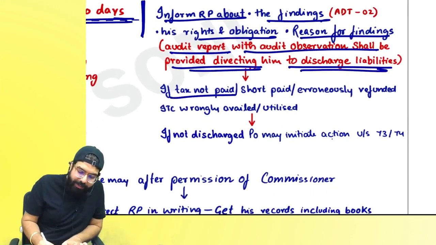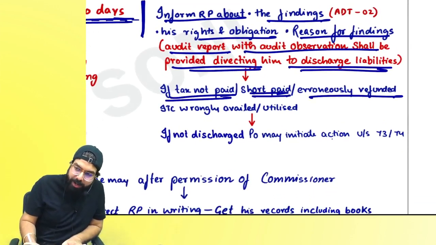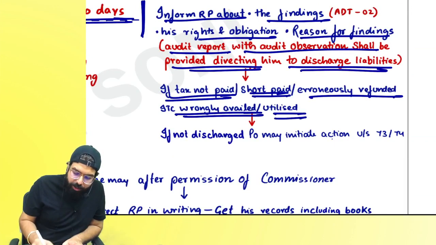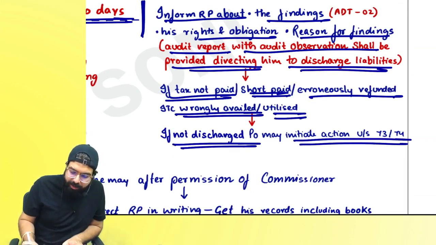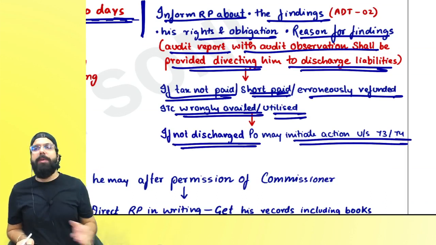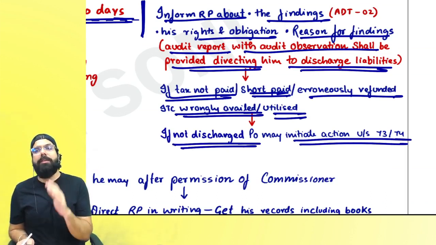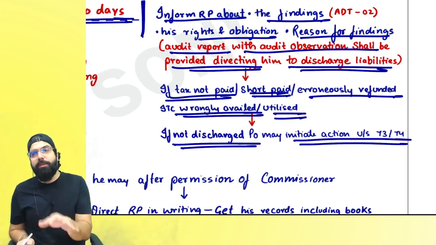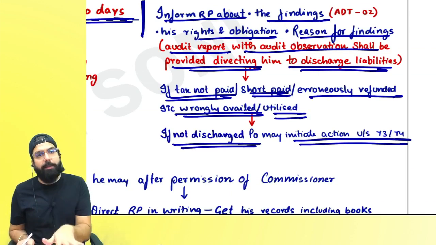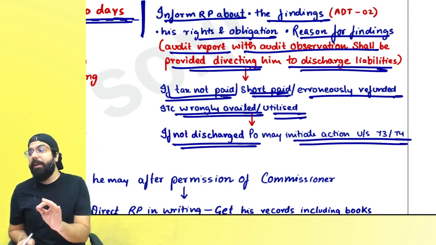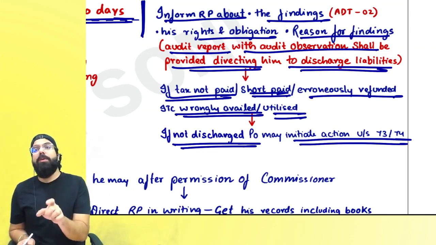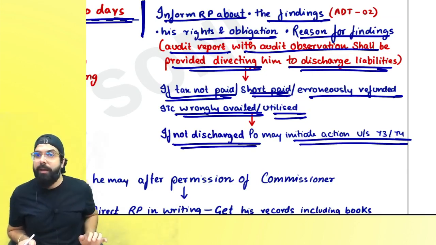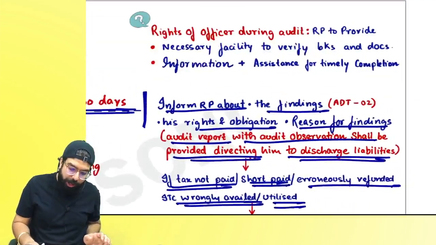And now if tax is not paid, short paid, erroneously refunded, or ITC wrongly availed or utilized, he will initiate action under section number 73 or 74. Basically, if you don't make the tax payment after ADT 02 is received by you, and if you make the tax payment, chapter closed. But if you don't make the tax payment, then he will initiate a show cause notice and then the demand order, the proceeding under 73 and 74.